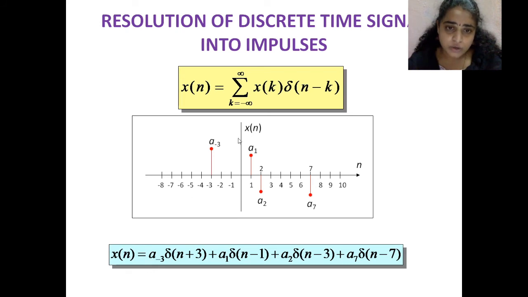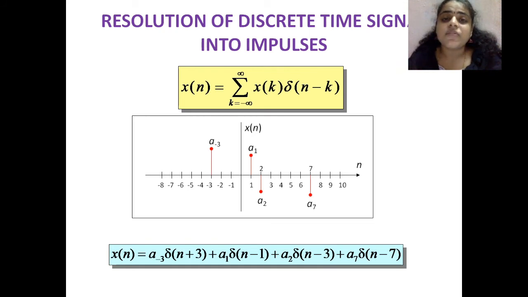x of n is equal to a minus 3 coefficient times del of n plus 3. So if you consider only this sample, this is an impulse sample occurring at -3. This is also an individual impulse sample occurring at 1. You have to consider all impulse samples like this, plus a1 del of n minus 1, plus a2 del of n minus 2, plus a7 del of n minus 7. Like this you can represent a sequence with the help of impulses.